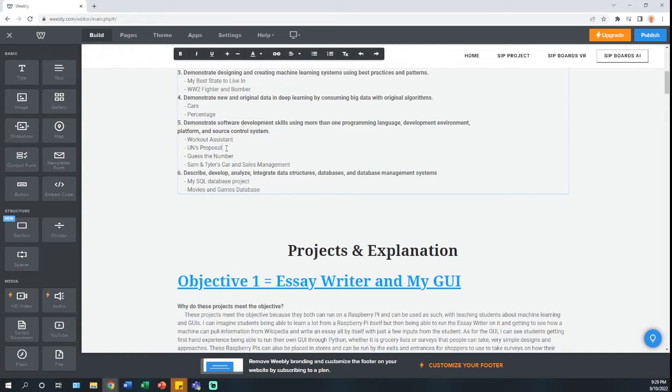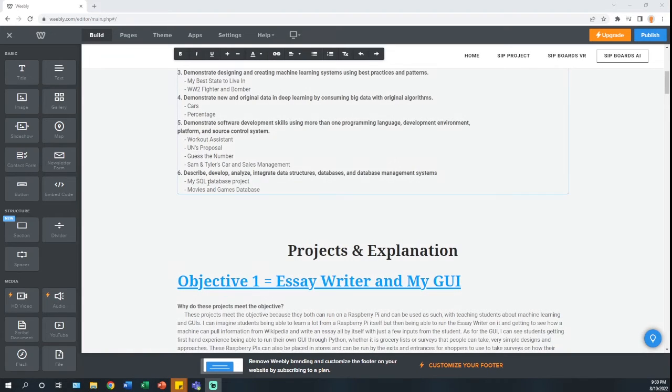UN's proposal was just a website showing off the goals that the UN has of making the world a better place. Workout Assistant, like I said before, is just a language processing program that walks me through my workouts. Guess the Number is just a way of the players going back and forth, guessing a number that the system made up, and whoever gets to it first wins. And then my car and sales management project that I did with Sam, that I thought we did a really good job on, walks people through picking out a car in an inventory and being able to purchase it and printing them a receipt.